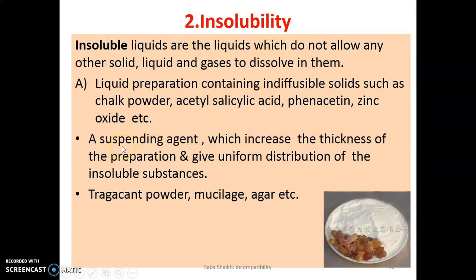So this physical incompatibility can be minimized by using a suspending agent, which increases the thickness of the preparation and gives uniform distribution of the insoluble substances. Examples of suspending agents are tragacanth powder, mucilage, agar, etc.